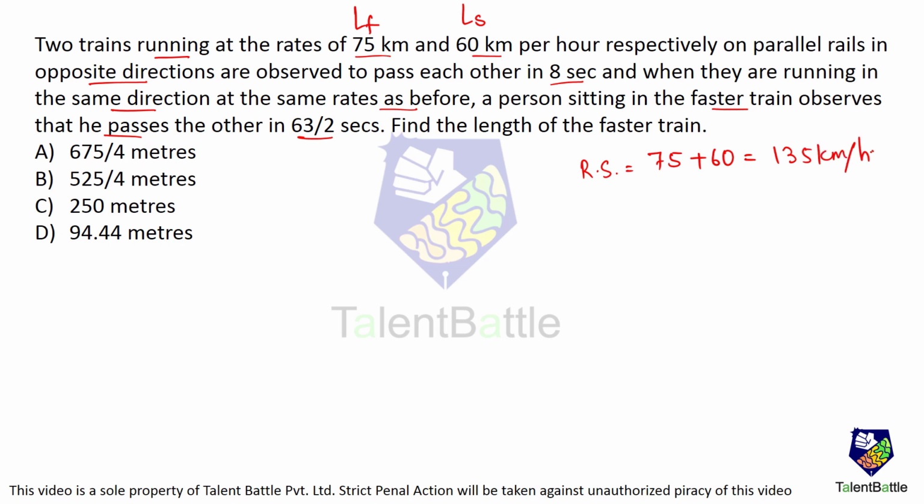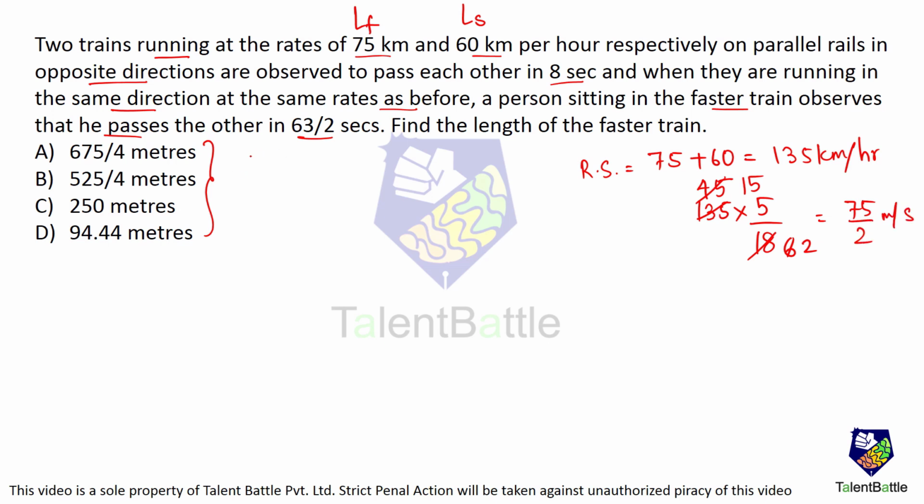But everything is in seconds, and we want the length of the train in meters. So I'll convert this from kilometers per hour into meters per second by multiplying by 5 by 18. So 3 fives are 15, and 135 divided by 18 gives 15 fives are 75 upon 2 meters per second. That comes out to be the relative speed.